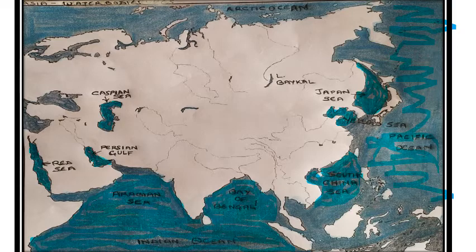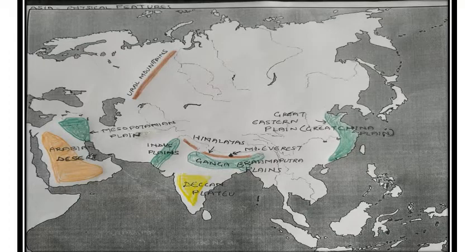Then this water body is known as Lake Baikal. Here, this is Arctic Ocean. Islands you will not color. Arctic Ocean. This map is of physical features, so mountains will be colored by brown color.